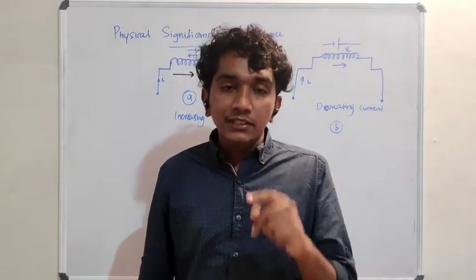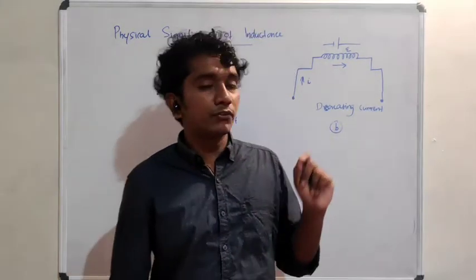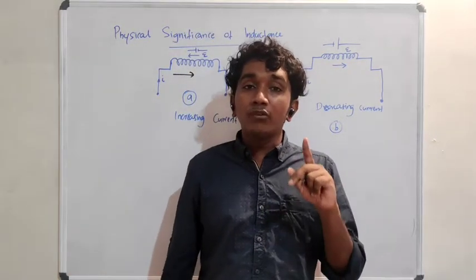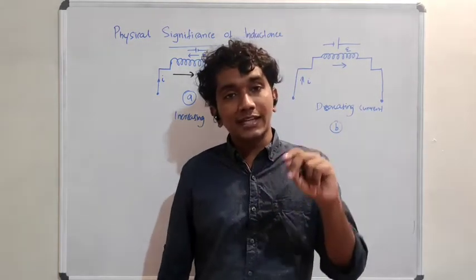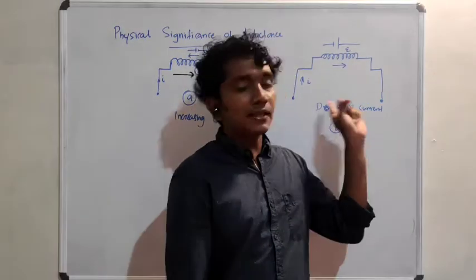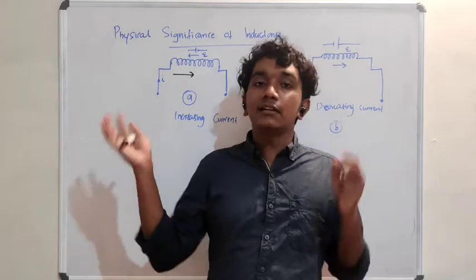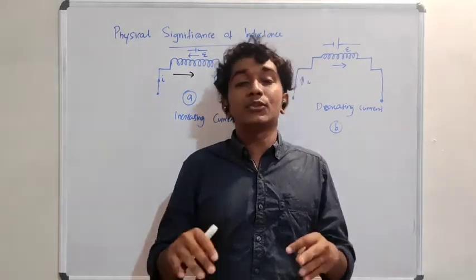So you can think like mass or moment of inertia, it will always try to oppose the change of the current state. Here also, if current is increasing, it will try to oppose that, and if current is decreasing, it will try to oppose that as well.